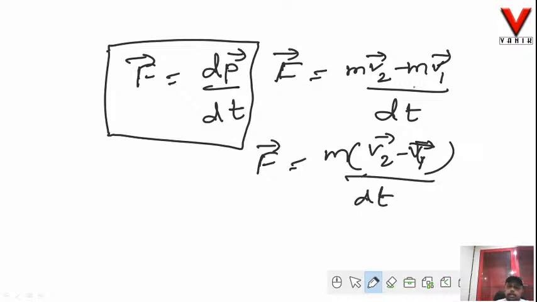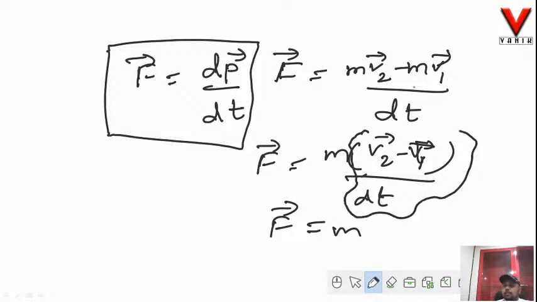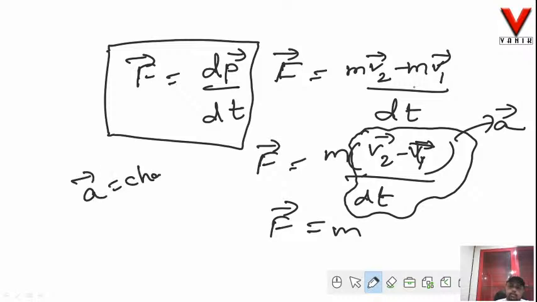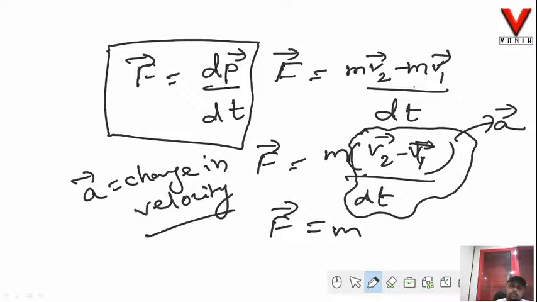So v2 minus v1 is the change in velocity, divided by dt, the change in time. How can I write this term? I can write this term as acceleration, because we defined acceleration as change in velocity with respect to change in time.